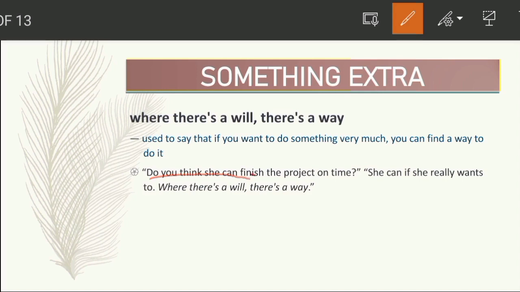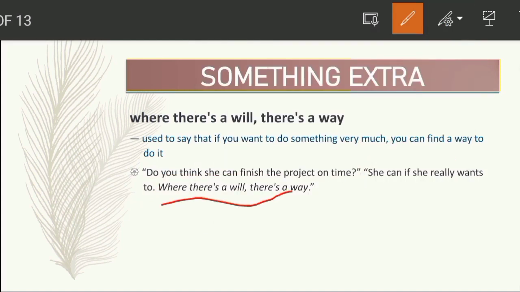What do you think? The reply comes that she can if she really wants to. Someone says that yes, she can do it if she really wants to. To emphasize the sentence, that person says, where there's a will, there's a way.